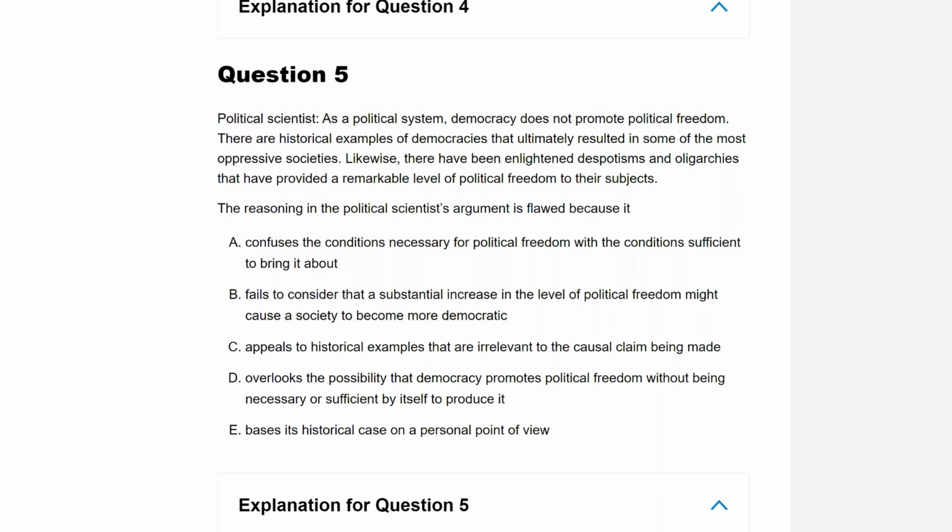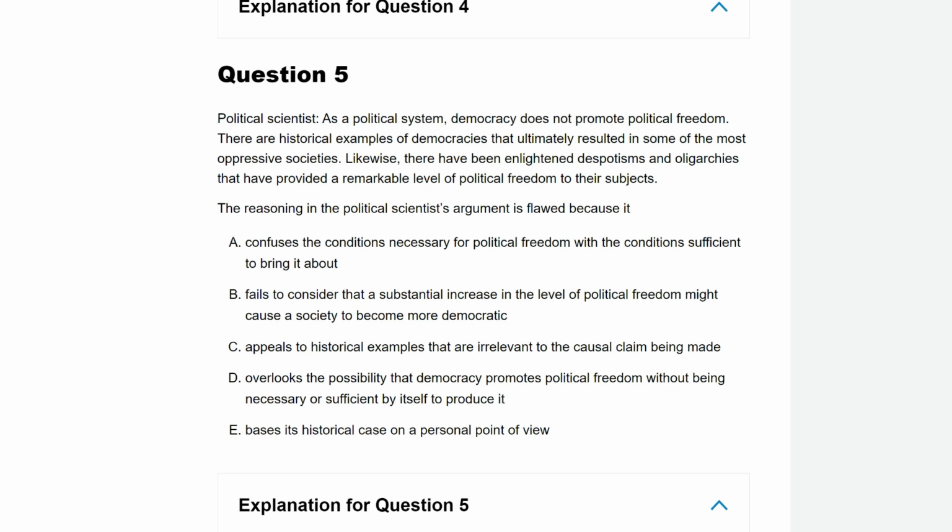Are you saying just because there's a few good examples of dictators, despots, and oligarchs ruled by the rich, that somehow proves that despotism is better than democracy? That's a very weak argument. And let's again predict the answer before we look at the answer choices. My prediction of the flaw is pretty obvious, which is a few examples doesn't disprove an entire rule. A few bad democracies doesn't show that democracy is wrong, just like a few good dictatorships doesn't prove that dictatorship is right. Pretty easy one here.